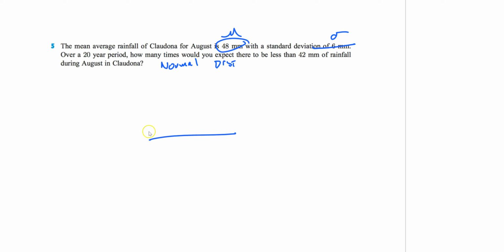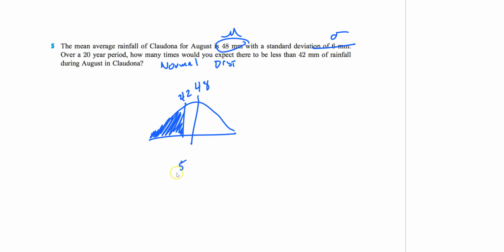Again, right now I don't care about solving it. I'm curious about graphing it, because that's a big part of how to do these. So that's 48. You want less than 42. So there's 48, 42 over here somewhere. And you want less than, you want all this. So let's go from whatever less than 42 is all the way to 42. Again, if you have the percents memorized, you can figure this out, because this halfway is 50. That's half of the thing.